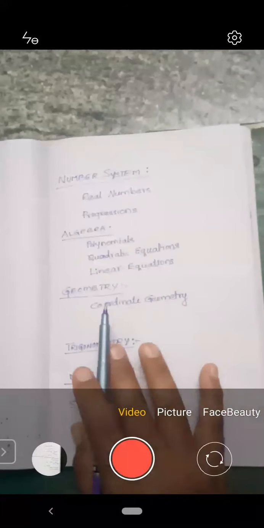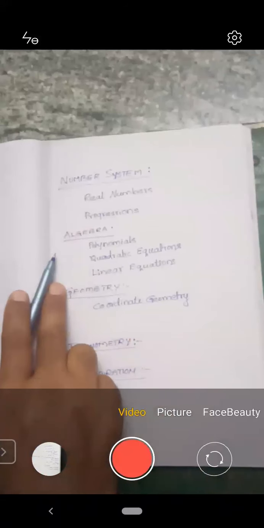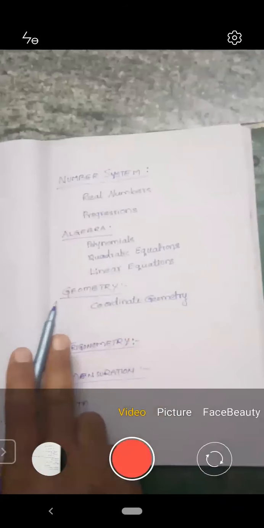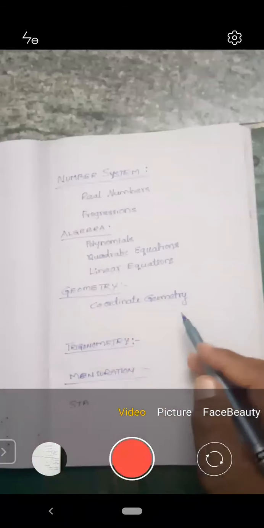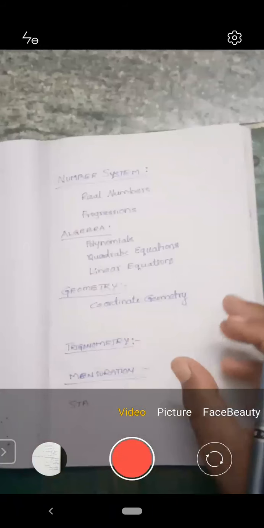If we select geometry, majorly number system, algebra, geometry. In geometry, we can discuss the basic terms of geometry and the applications of geometry.